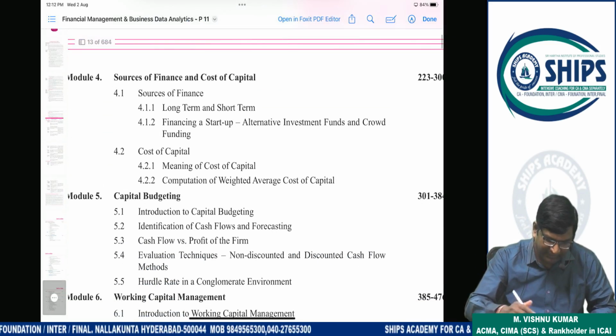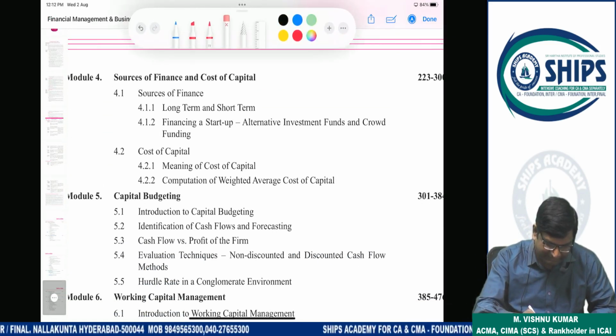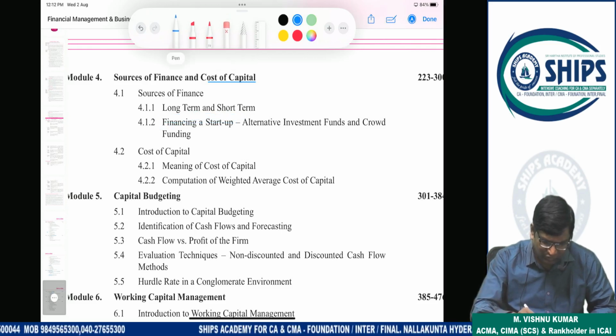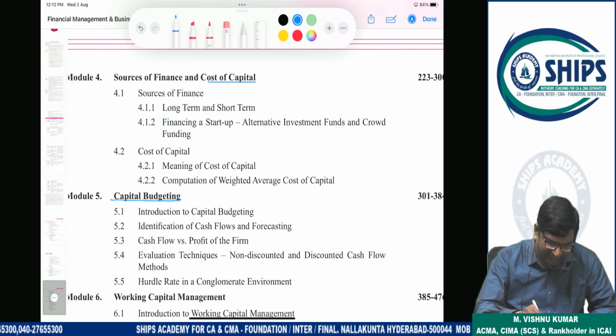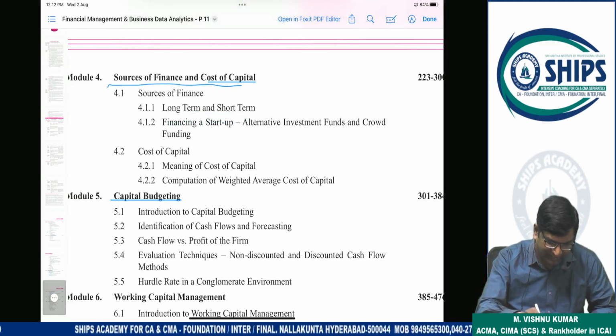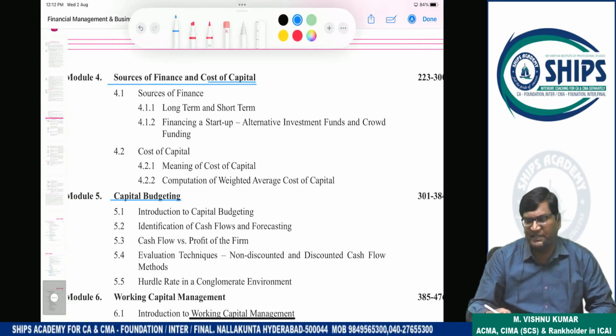Next is cost of capital, sources of finance. Sources of finance means long term, short term, medium term. Cost of capital means how to calculate cost related to sources of finance. Then capital budgeting, so investment decision. So when funds are invested in capital project, whether to invest or not, use different techniques here.